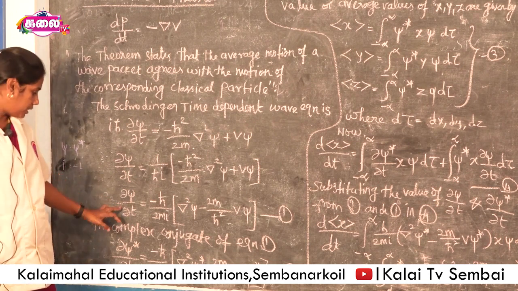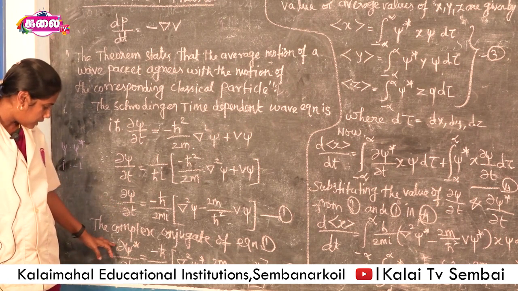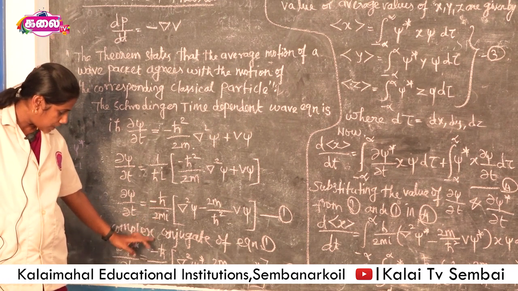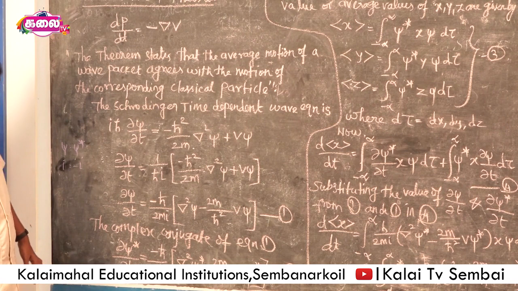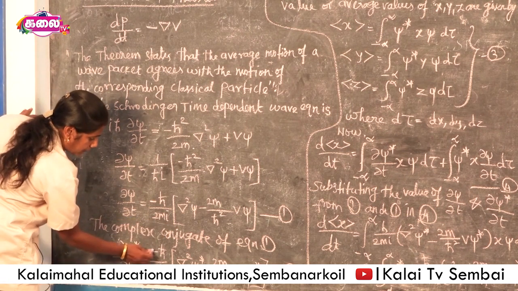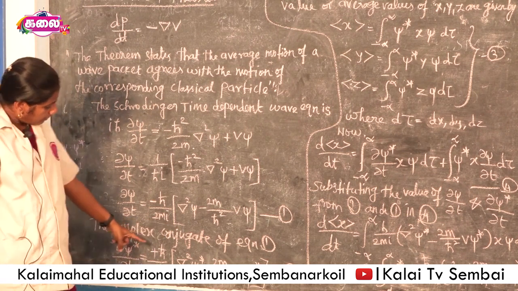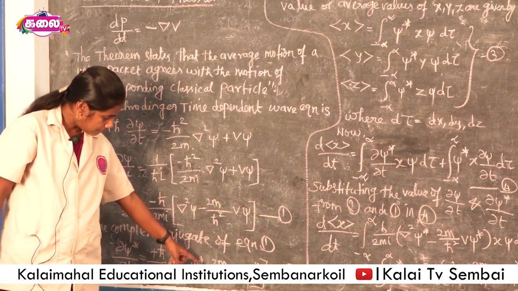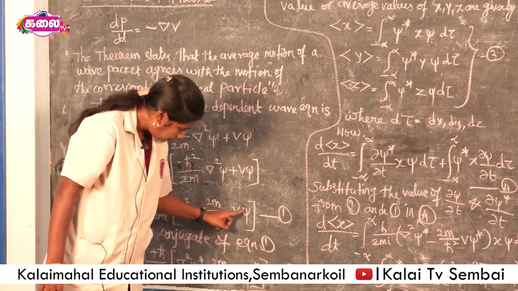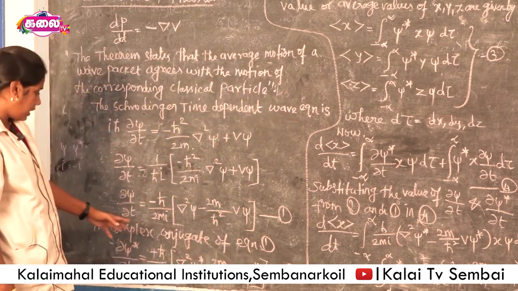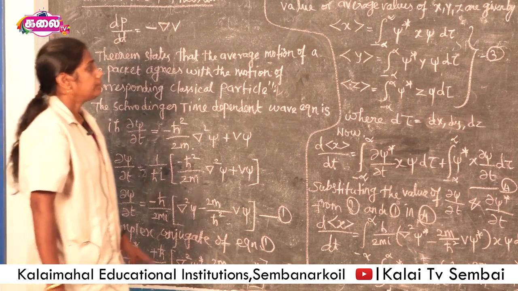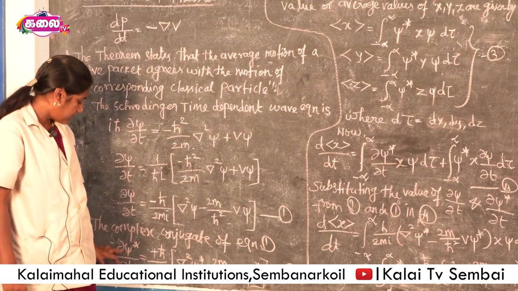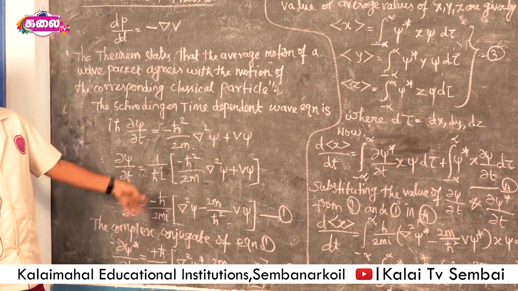So equation 1 is rewritten by complex conjugate: del psi star by del t is equal to plus h cross by 2mi into del square psi star minus 2m by h cross squared V psi star. This is the complex conjugate of equation 1. Here the del psi by del t and del psi star by del t values are derived.